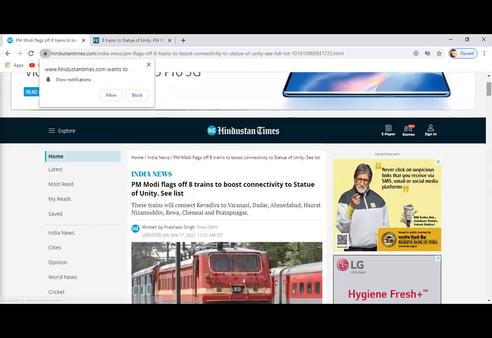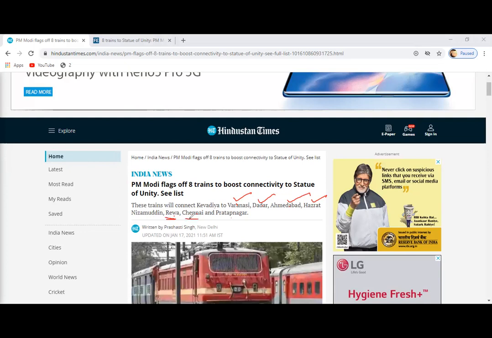Okay, so these are the places. One is Varanasi, right, down Dadar. Okay, Ahmedabad, Hazrat Nizamuddin. 1, 2, 3, 7 is coming. I don't know what this is. Okay, write down. Let me check this. Reva, Chennai, and Pratap Nagar. These are the places. What is that zone? I didn't understand. What is the question?